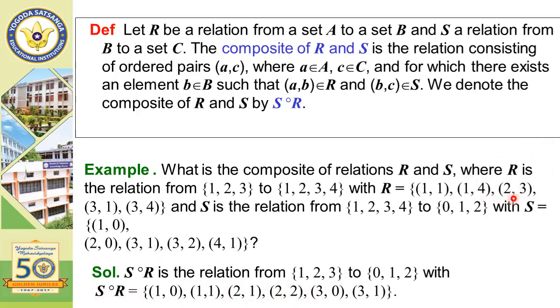Similarly, (2,2), since (2,3) belongs to R and (3,2) belongs to S. Therefore 2, 3, 2. Ultimately, the first point is 2 and the last point is 2. Therefore (2,2) belongs to S∘R, the composite. Similarly, (3,0) and (3,1) are also present in the composition of S and R.